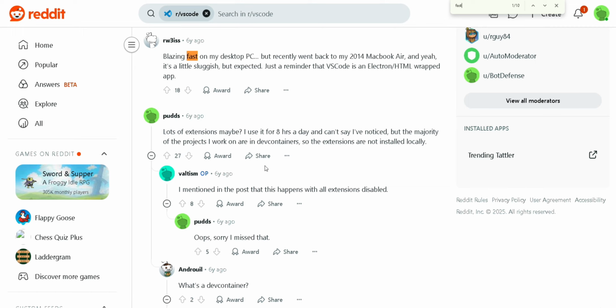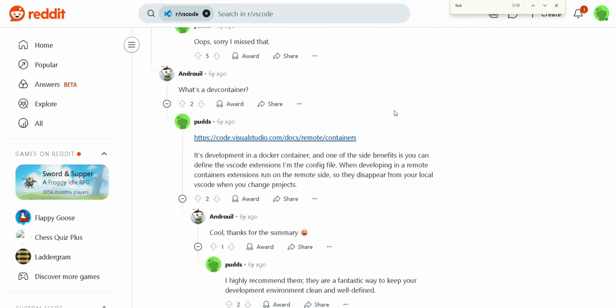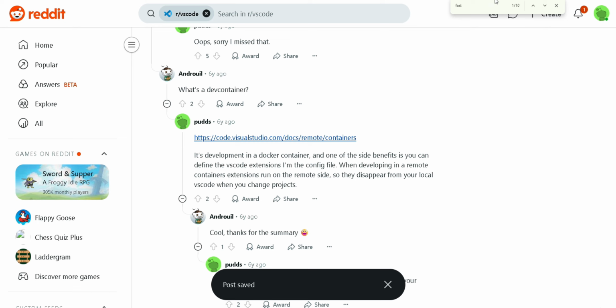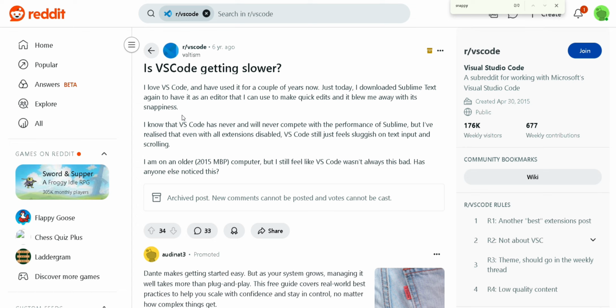If we talk about developer voices on Reddit, many note that VS Code can feel sluggish on older machines, whereas Sublime remains snappy even with disabled extensions. A longtime Sublime user says, "Sublime is fast, stable, and does everything I want without getting in my way." VS Code feels like a flurry of notifications. Another user switched to VS Code after 8 years with Sublime and found it a breeze, despite missing Sublime's speed.